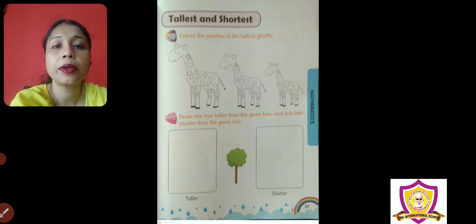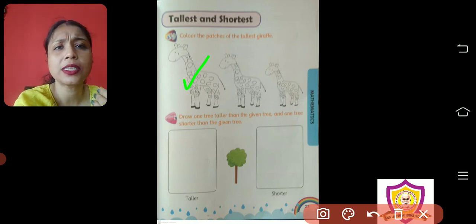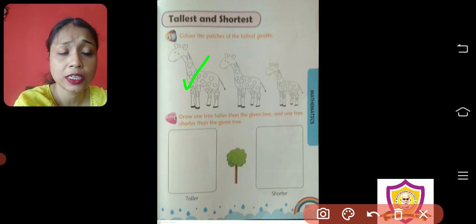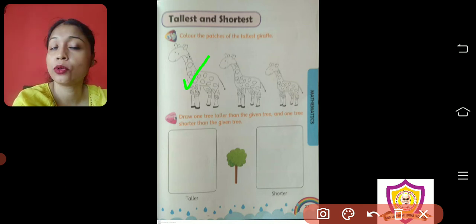Now let me take my brush. This one is tallest, and you can see this by observing. Now the instruction they have given: color only the tallest giraffe, don't color all giraffes, only the tallest one.